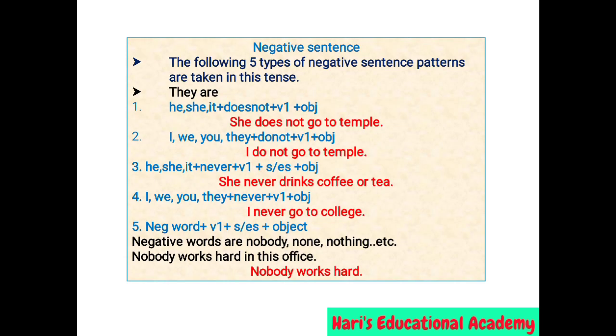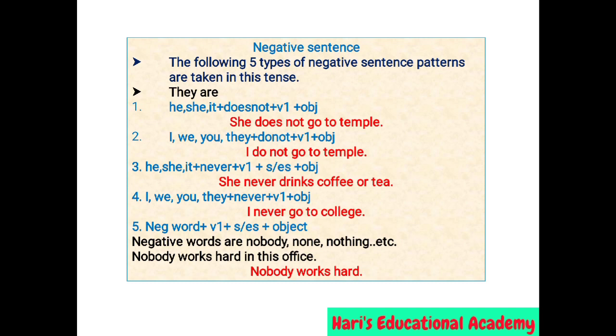Negative sentence. The following 5 types of negative sentence patterns are taken in this tense. They are he, she, it comes in the subject place. We need to take the helping verb as does not, followed by verb 1 plus object. For example, she does not go to temple. In the second type of negative sentence, I, we, you, they plus do not plus v1 plus object. For example, I do not go to temple.